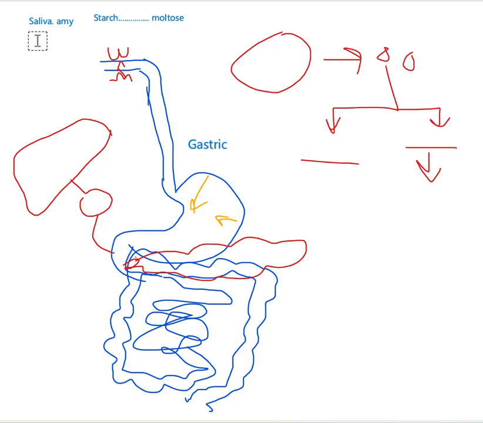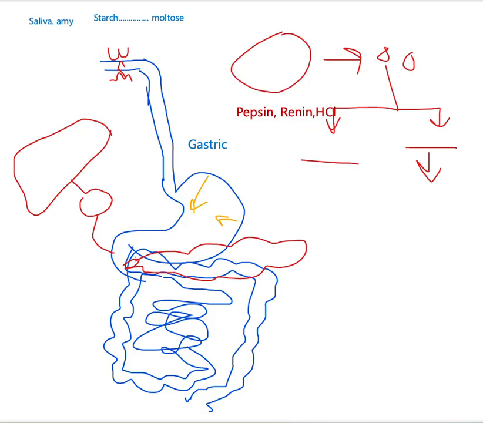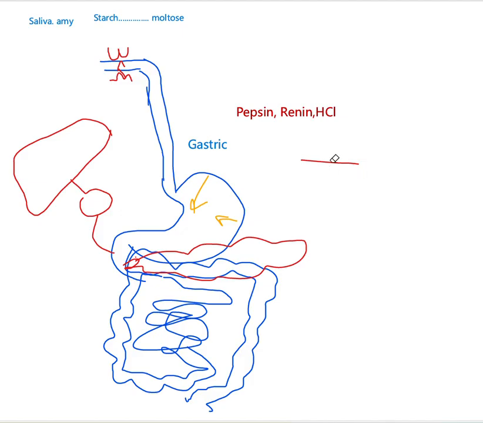This gastric juice contains mainly enzymes such as pepsin and renin, and another one that is not in your syllabus. Other than these enzymes, HCl is present. Now let's discuss the function of these components in the gastric juice.